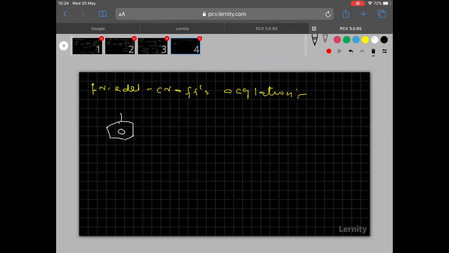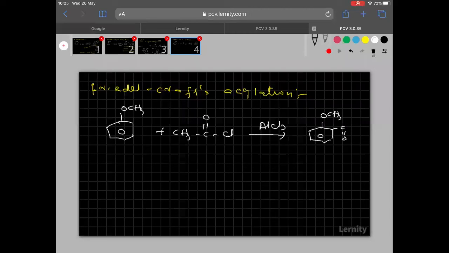So now see clearly here. This is the anisole. Okay, so anisole when treated with CH3COCl in presence of anhydrous AlCl3. Is it clear? Then what happened here? You will get again two products: OCH3, then C double bonded O CH3.